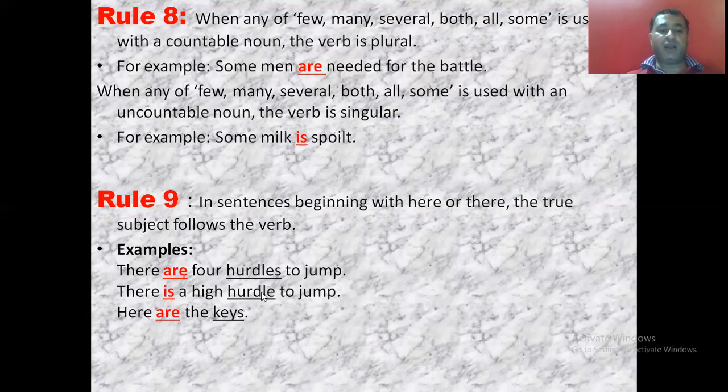There is a high hurdle to jump. So now there is referring to the hurdle. Now this hurdle is singular, so the verb is singular, that is is. Here are the keys. Now in this sentence, here is referring to the keys. Now keys are plural, so the verb used is plural.